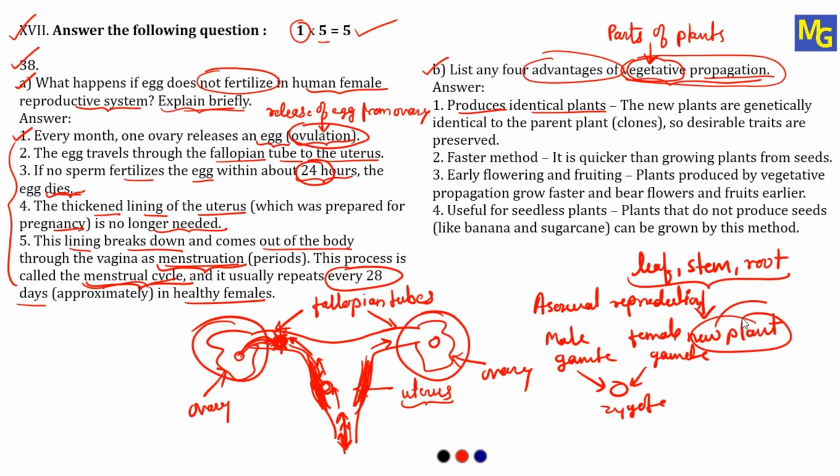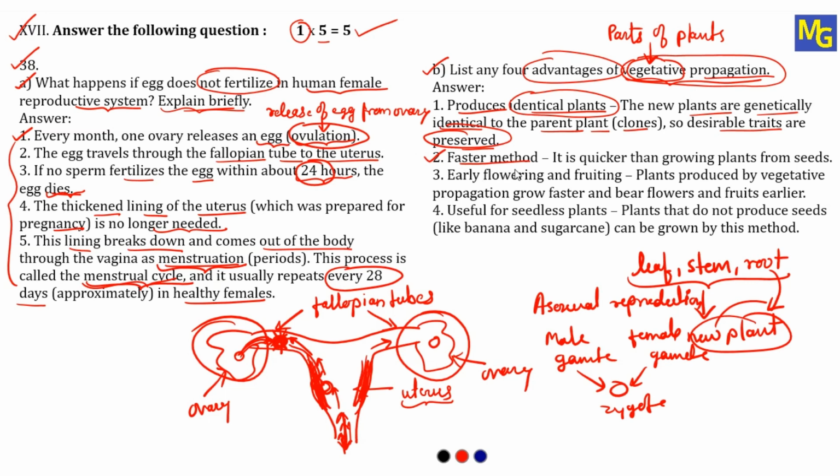Whatever new plant we are going to get, this is going to grow from the vegetative part of the plant, and that's why the new individual will be an exact identical plant. So see here, the new plants are genetically identical to the parent plant, like clones. So desirable traits are preserved. Same like the parent, the new individual will be formed. Whatever characteristics and traits we can see in the parent, the same thing will be preserved into the new plant.